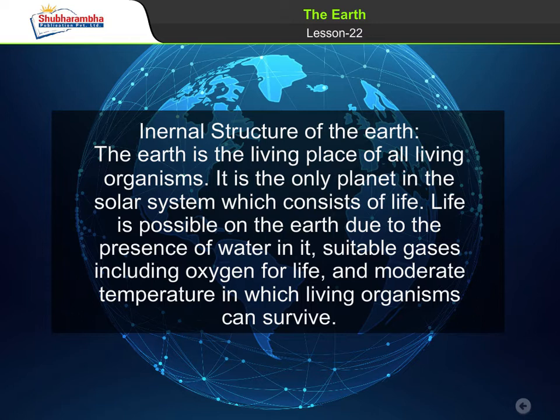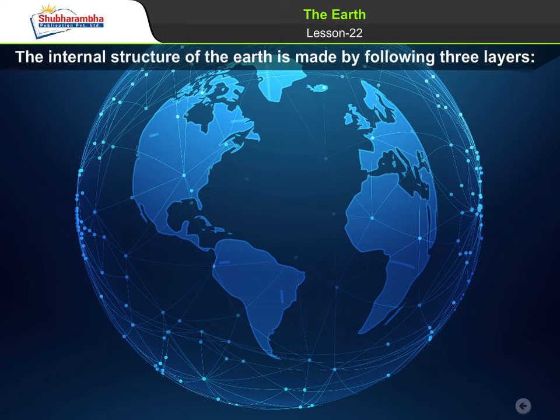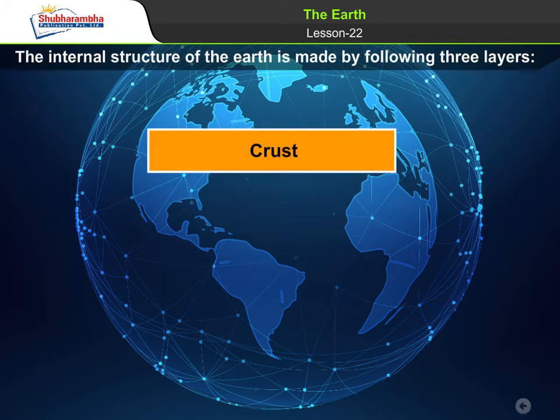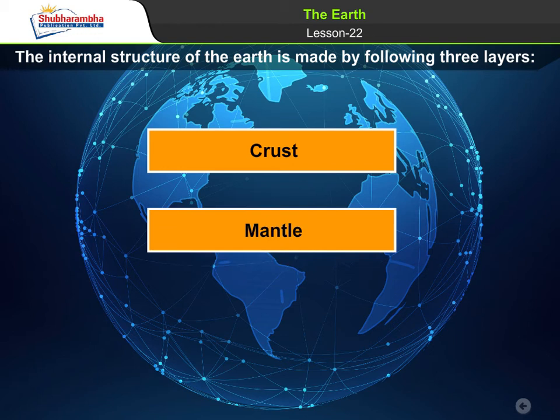Life is possible on the Earth due to the presence of water in it, suitable gases including oxygen for life, and moderate temperature in which living organisms can survive. The internal structure of the Earth is made by the following three layers. 1. Crust. 2. Mantle. 3. Core.